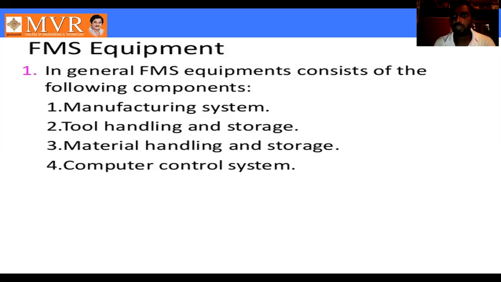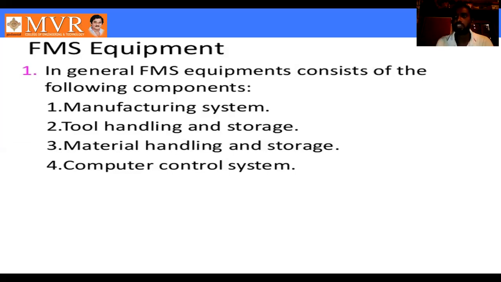The first one is visual inspection. Visual inspection is nothing but grouping the parts based on their dimensions and shape. We can also use photographs: they collect the same type of photographs and group them together. That is called visual inspection.